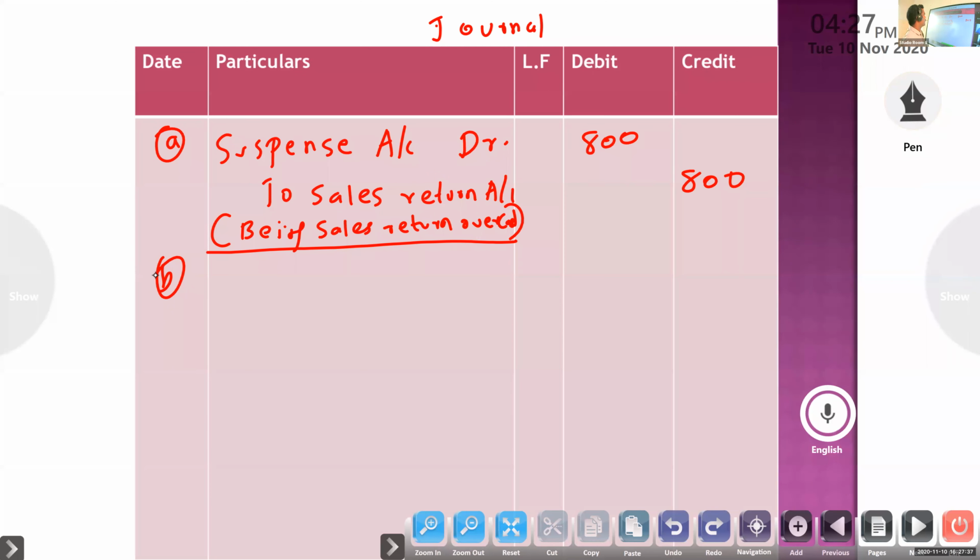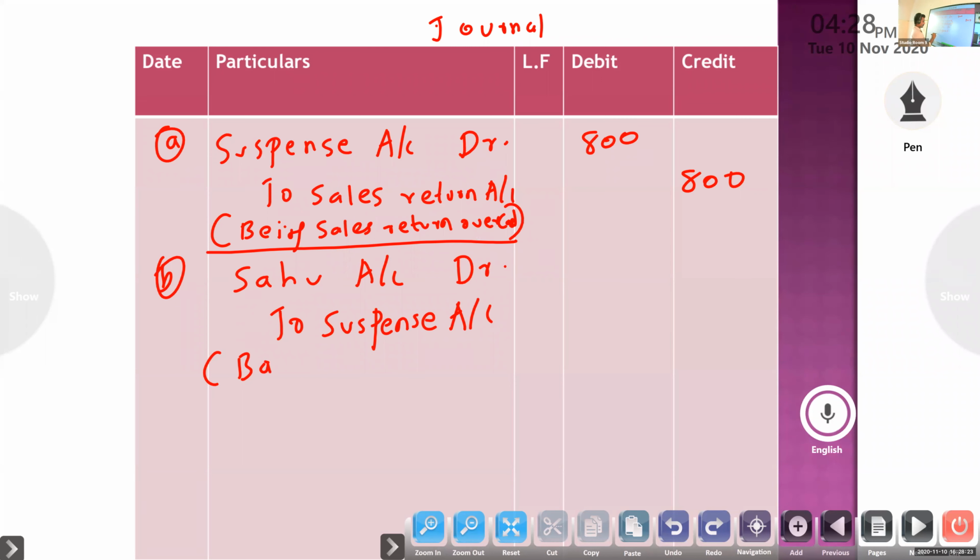Not posted means purchase return is the original entry, so it was not posted to that person, only Sahu. They didn't mention which one, so we have to write it is only to Sahu, books of original entry only purchase return. So Sahu account debit to suspense account.